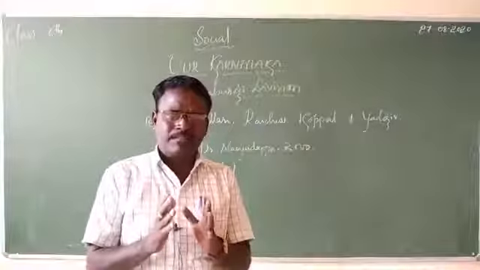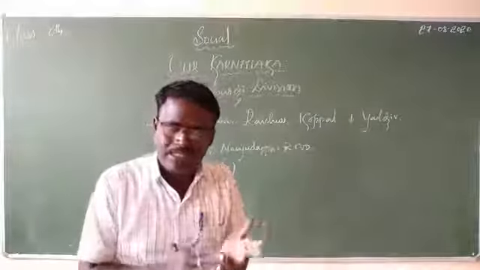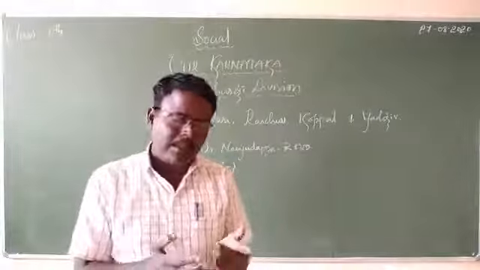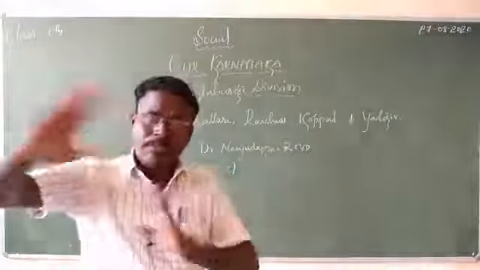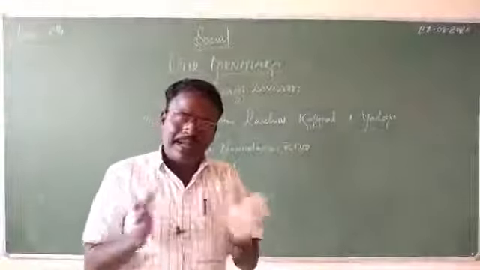If I take the example of the Bangalore division, it is educationally, economically and socially developed. Compared to Bangalore, this division is totally backward.